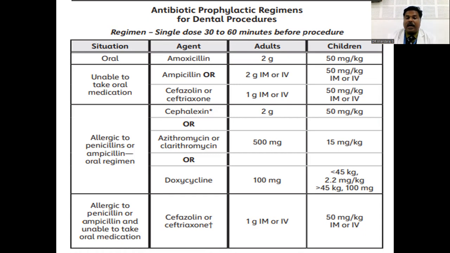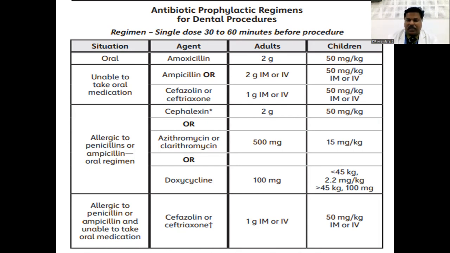Or you can go for azithromycin or clarithromycin, 15 milligram per kilogram body weight, 30 to 60 minutes before the procedure. Or doxycycline. For an adult, it is 100 milligram 1 hour before the procedure. Or if the child is less than 45 kilograms, it is 2.2 milligram per kilogram 1 hour before the procedure. And if the child is more than 45 kilograms, you can give the adult dose, that is 100 milligram.